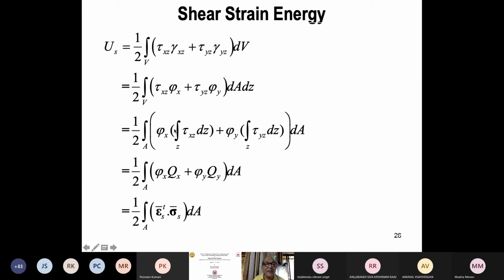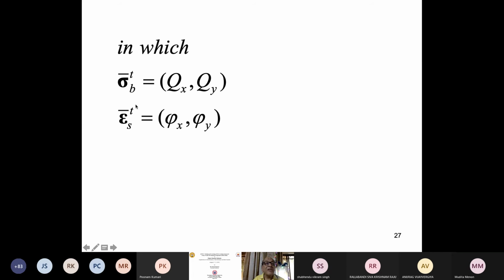This gives me Qx. So Qx is defined. So this is also a stress resultant. Phi x, Qx, phi y, Qy. And similarly, this can be written in contracted notation because I have defined epsilon s and sigma s in the previous slide. So this is Qx, Qy.